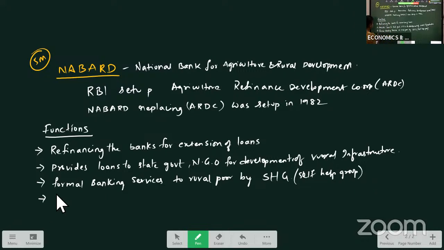And its function is inspection of RRBs. What are RRBs? Regional rural banks. Cooperative banks, regional rural banks, cooperative banks means it will conduct an inspection. It will check whether the finance is provided as per the requirement in the rural areas or not.